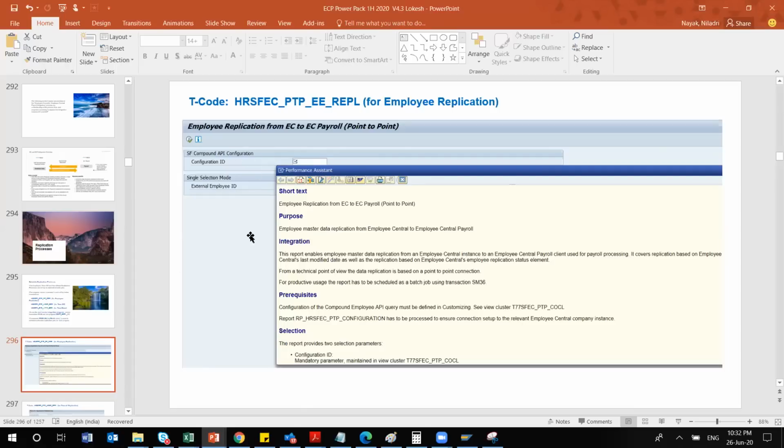Many times people ask, or the client may be asking, "I do not want to replicate everything. I want to be selective based on my company code, my personal area, personal sub area." Those kinds of filter options are not there in the standard program. That is why we need that configuration in the compound employee API query.